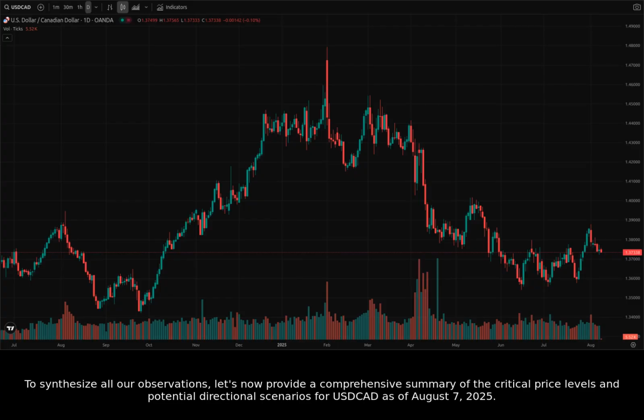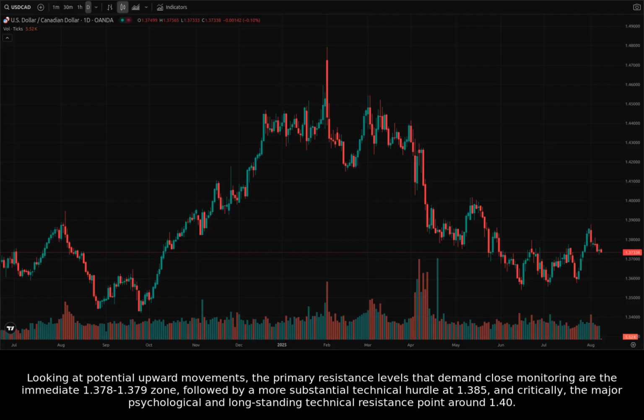To synthesize all our observations, let's now provide a comprehensive summary of the critical price levels and potential directional scenarios for USDCAD as of August 7, 2025. Looking at potential upward movements, the primary resistance levels that demand close monitoring are the immediate 1.378 to 1.379 zone, followed by a more substantial technical hurdle at 1.385. And critically, the major psychological and long-standing technical resistance point around 1.40.